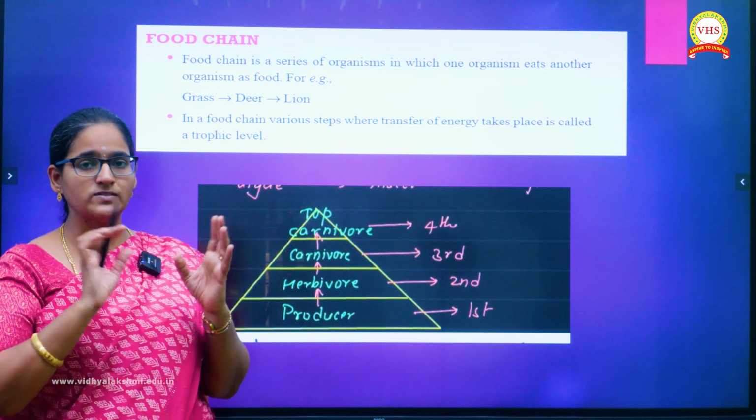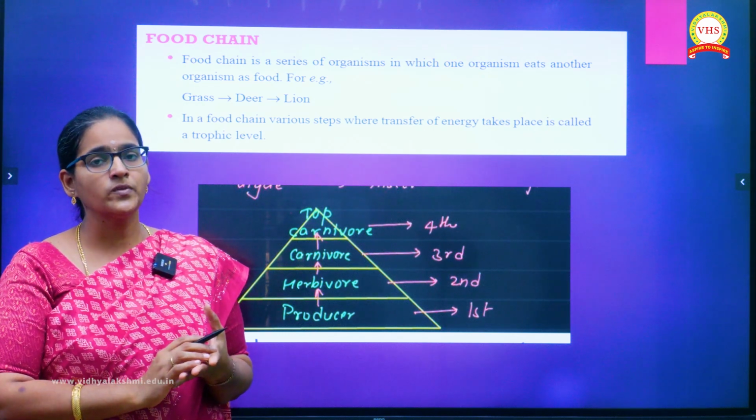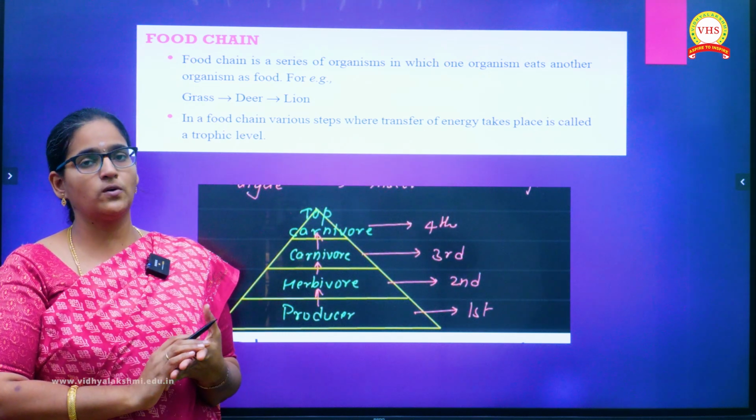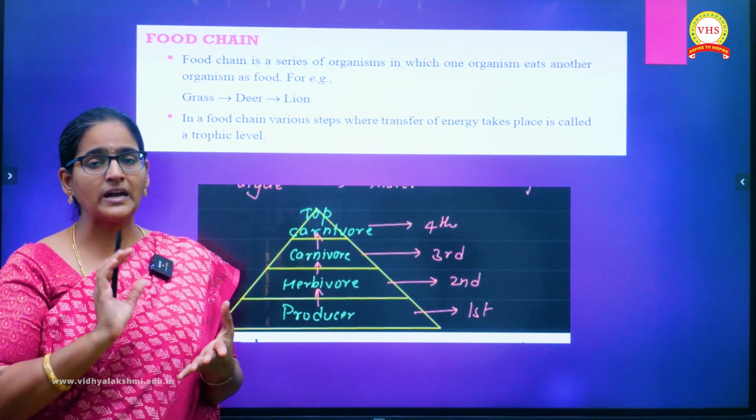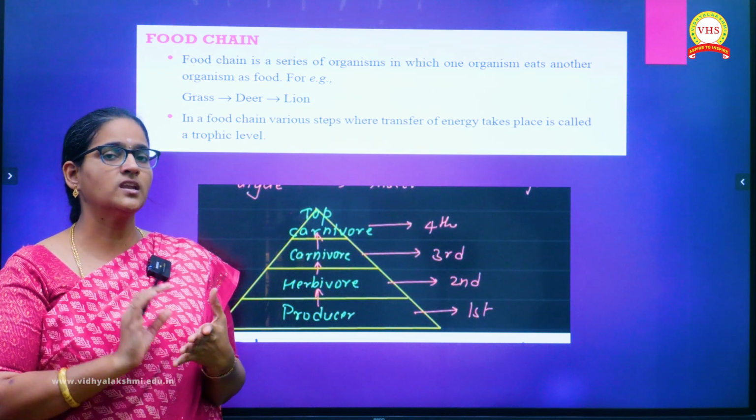So far we have studied about the ecosystem, what the different components of an ecosystem are, and then the different types of ecosystem which exist in nature.